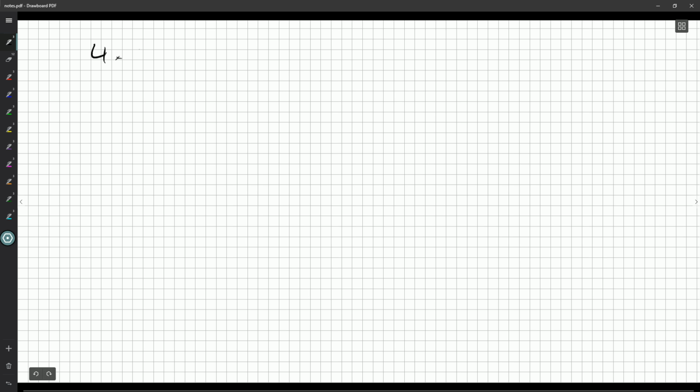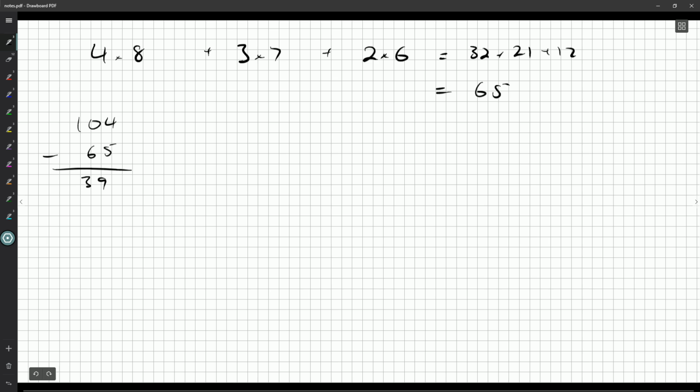4 8s, 3 7s, 2 6s, that's 32, 21, 12, that's 65. So that's going to be 39. So 39's left over. Okay? So we need to make 39 up with some 4s and some 5s and some 2s and stuff like that.